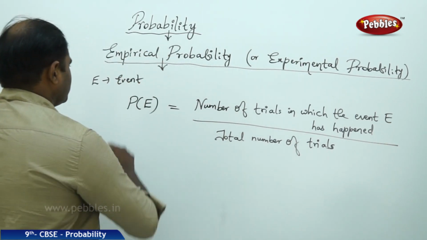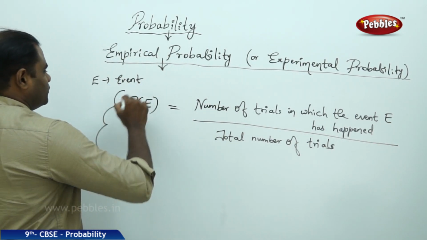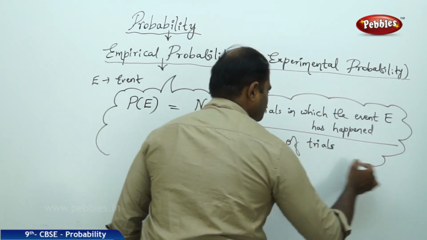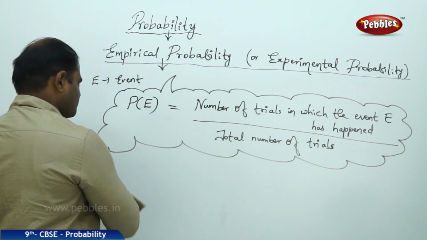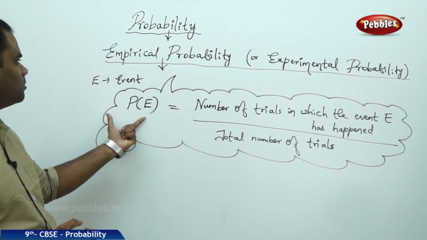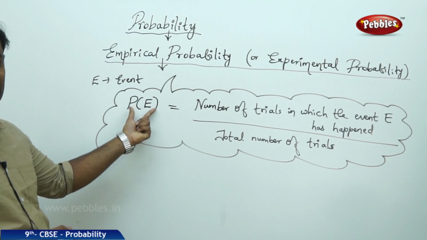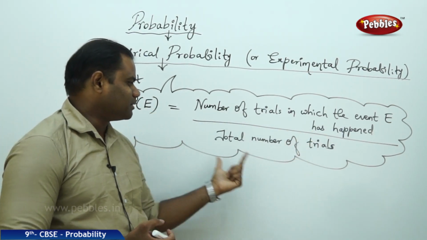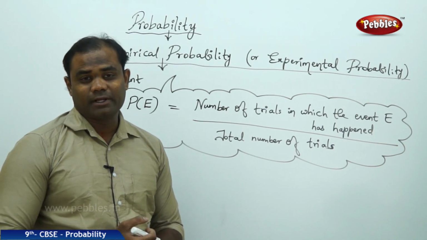Total number of trials is how we define the empirical probability. So here the empirical probability or experimental probability of an event E is said to be number of trials in which the event E has happened and by total number of trials.